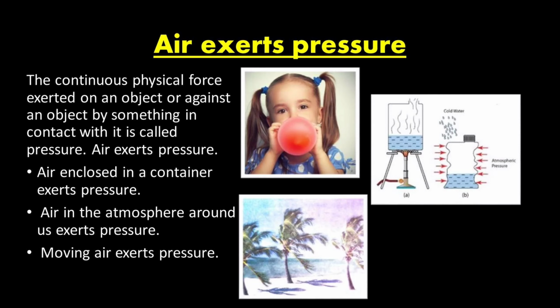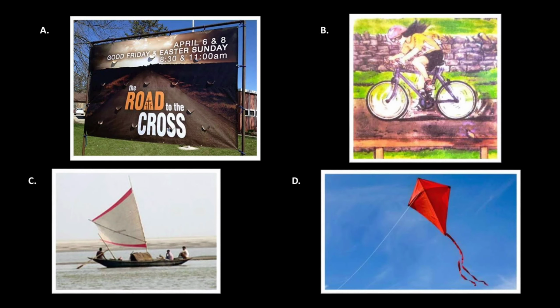We know that moving air also exerts pressure. During a storm or a cyclone, we see that the branches of the trees are moving in the direction of the wind. This shows that the moving air also exerts pressure. Let us know from the observation of our daily life, which tells us that moving air also exerts pressure. In this slide, you can see 4 pictures. Now we will talk about each of these pictures in detail.